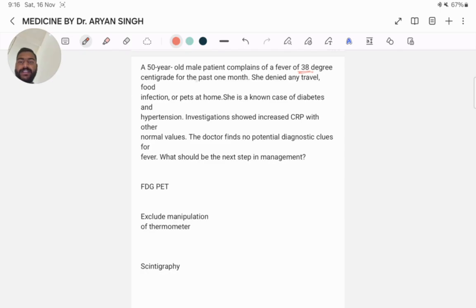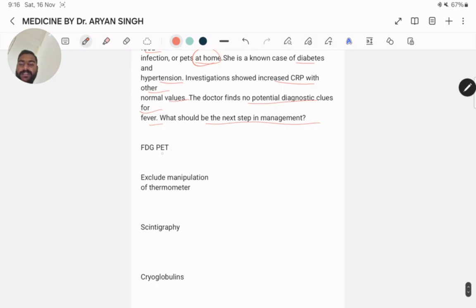Next question, a 50-year-old patient complains of a fever of 38 degrees centigrade for the past 1 month. She denied any travel, food infection or pets at home. She is a known case of diabetes and hypertension. Investigation showed increased CRP with other normal values. The doctor finds no potential diagnostic clues for fever. What should be the next step in management? FDG PET, or exclude manipulation of thermometer.